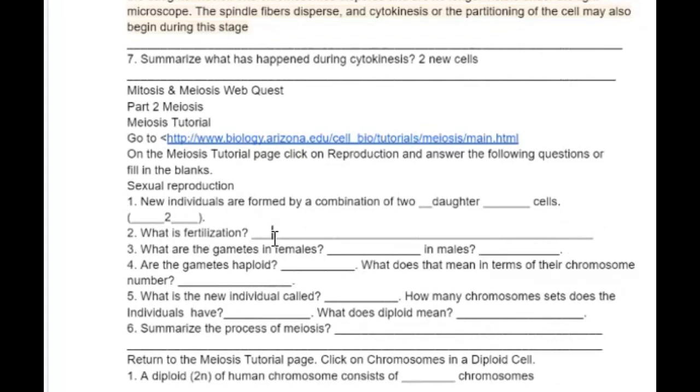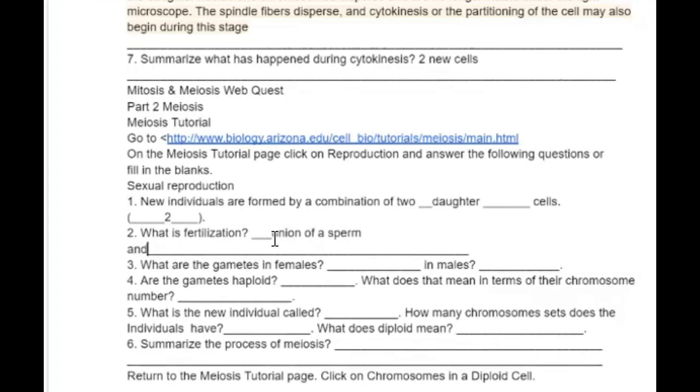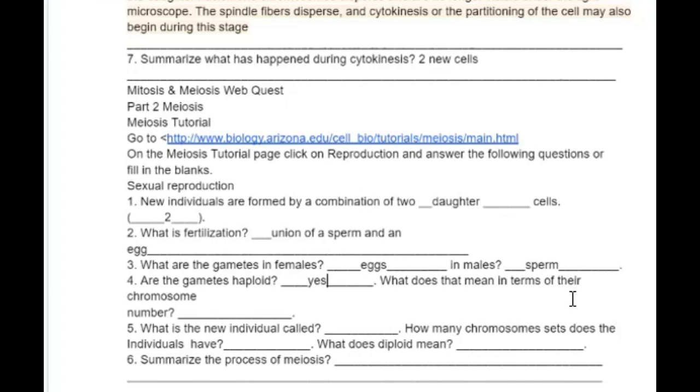What is fertilization? It's the union of a sperm and an egg, the beginning of life. What are gametes? These are eggs and sperm, the sex cells that produce life. Are the gametes haploid? The answer is yes. Now, what does that mean in terms of chromosomes? It means half the number, 23. I explained this, and this is what I was going to do next week, so I probably should have cut this down.